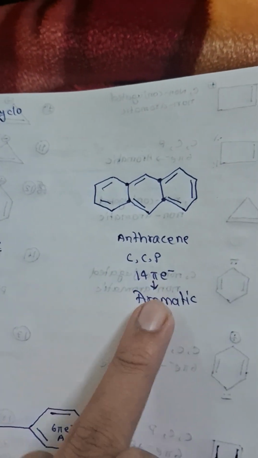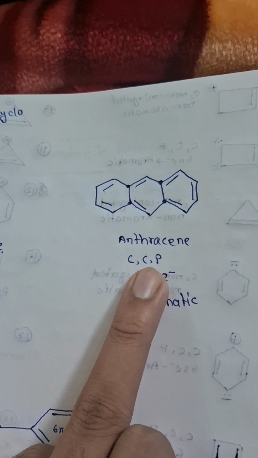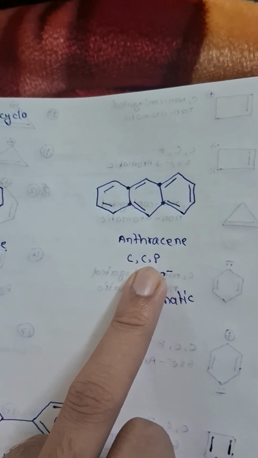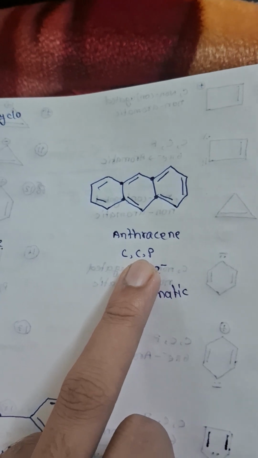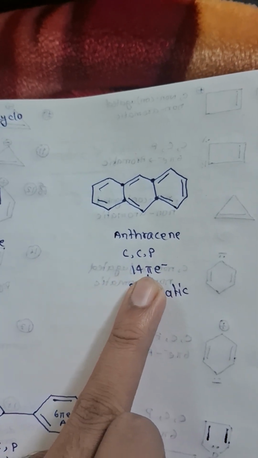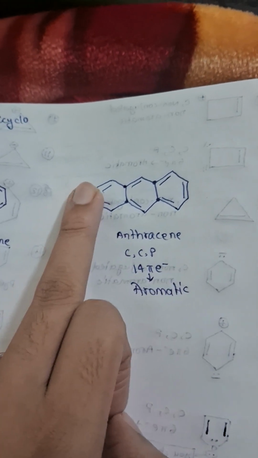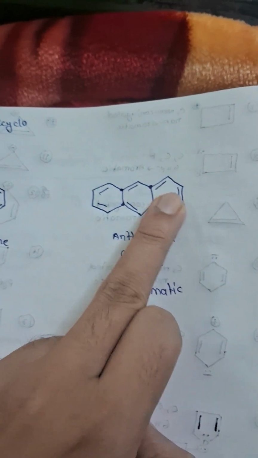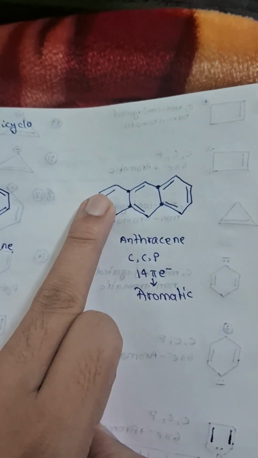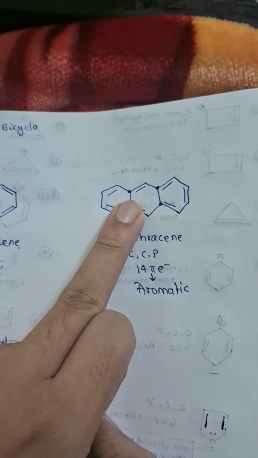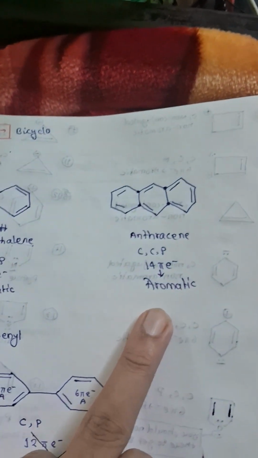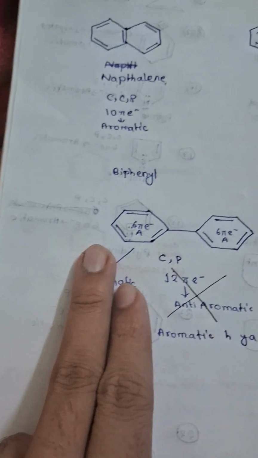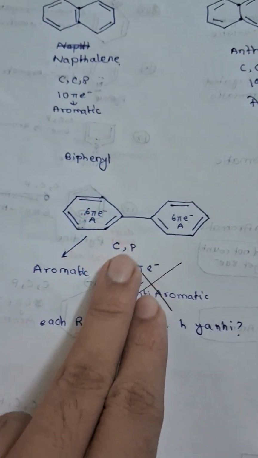This is anthracene, which is cyclic, conjugated, and planar. And how many pi electrons are present? 1 2 3 4 5 6 7 8 9 10 11 12 13 14. So 14 pi electrons. So this is aromatic.